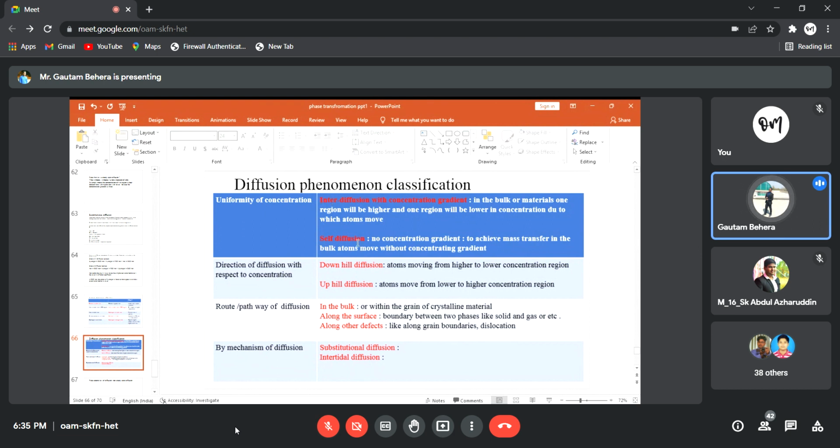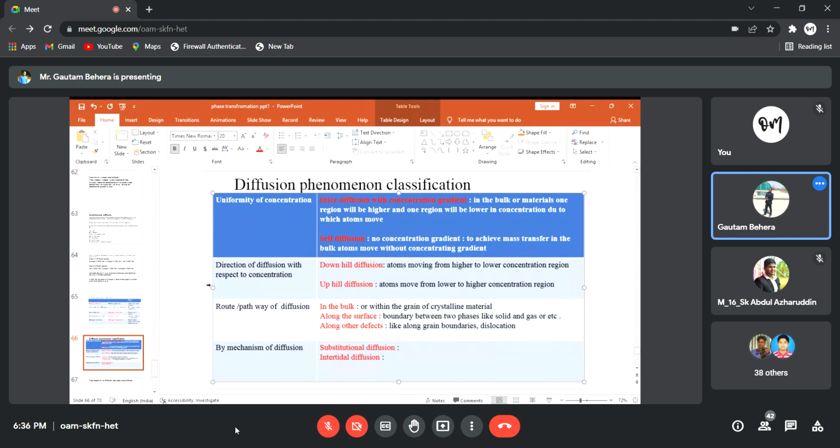But what is self-diffusion? Self-diffusion is not due to a concentration gradient. Suppose only iron atoms are there. If you raise the temperature, they will move automatically. Self-diffusion, right? So there is no concentration gradient exactly. To achieve mass transfer in the bulk, atoms move without a concentration gradient. So if atoms are moving without a concentration gradient, you can say this is self-diffusion. Suppose you have silicon material, and everywhere the concentration is the same, but still silicon atoms are moving. It may be due to high temperature. To do mass transfer, silicon atoms are moving. So it is self-diffusion, that's all. But if there is a concentration gradient, that is called interdiffusion with concentration gradient.